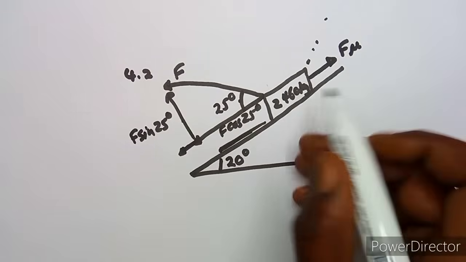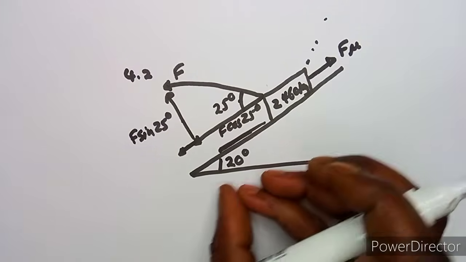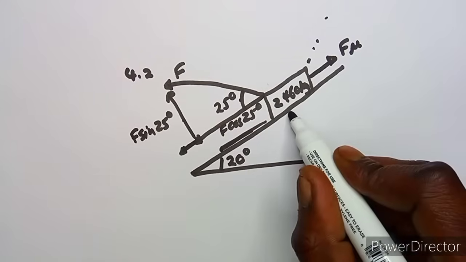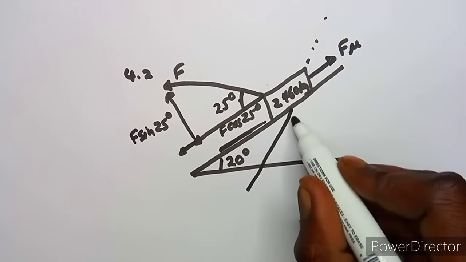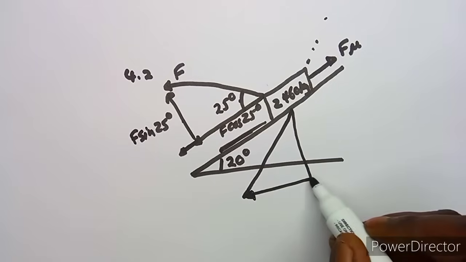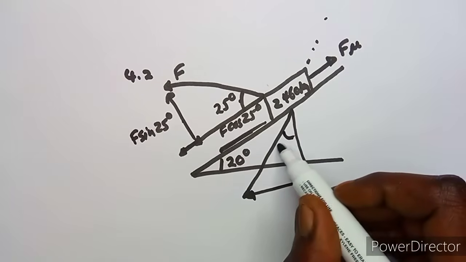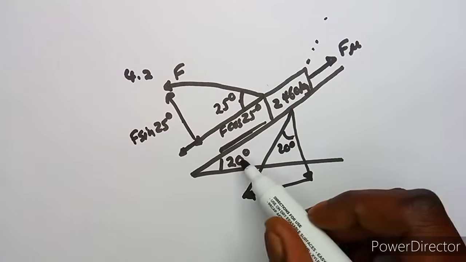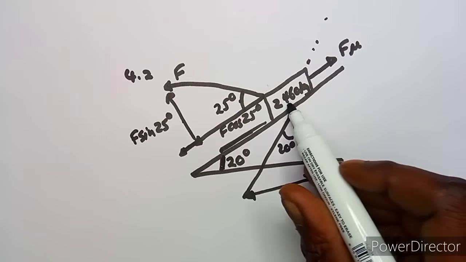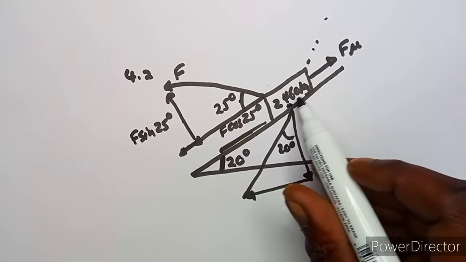Because the body is going downwards, whatever opposes it is now your frictional force. And as we know, this is going to be like this, so that we can have our weight components due to the mass of 2,460 kgs.